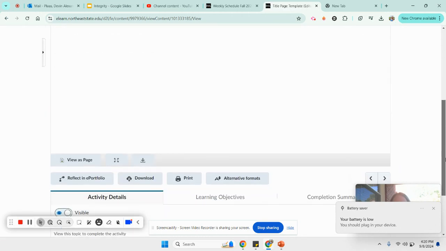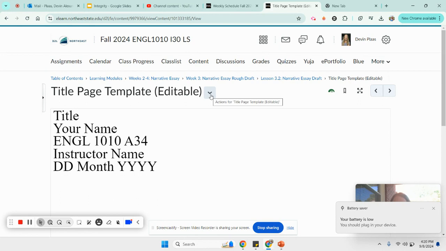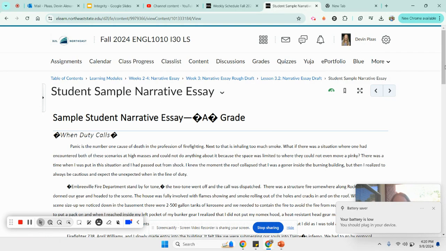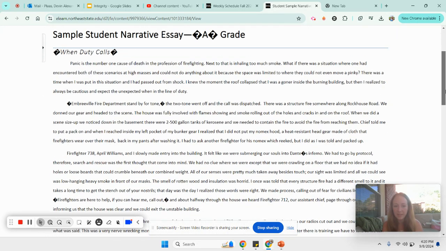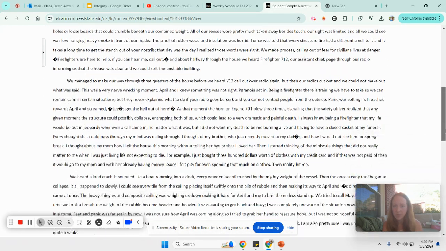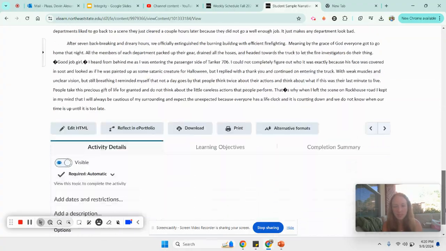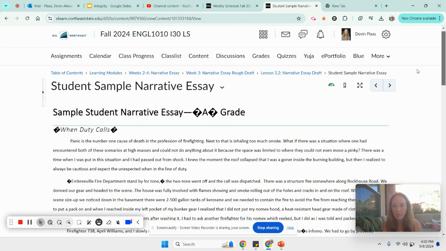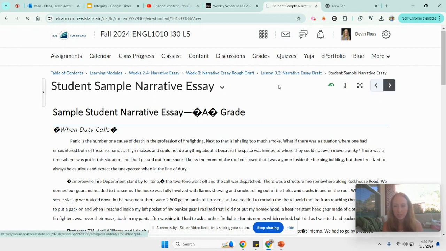And then here is an editable template. You can download this and use that to set your essay up when you start working on that draft. Then here we've got a sample of a narrative essay. So read through this, especially if you're feeling stuck. You can read through this and get the gist of how this should feel, what the structure should look like, all of those little details. This is a great sample.